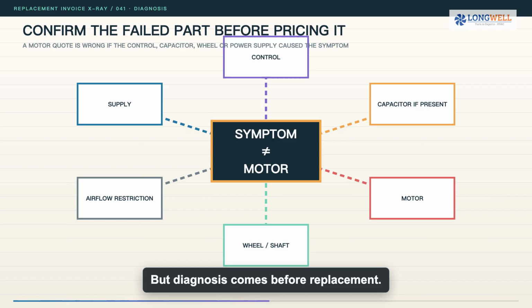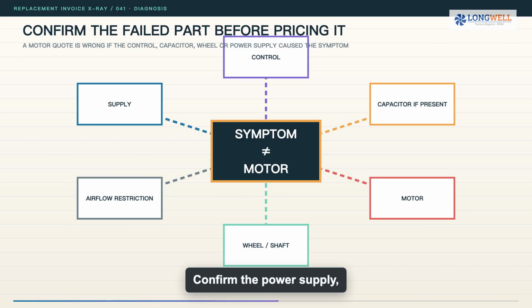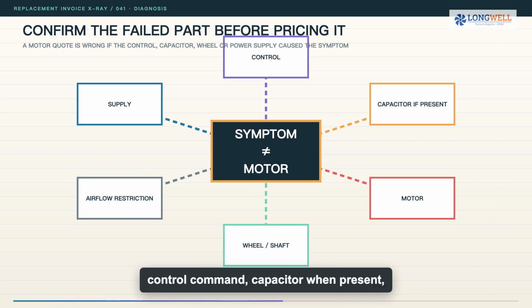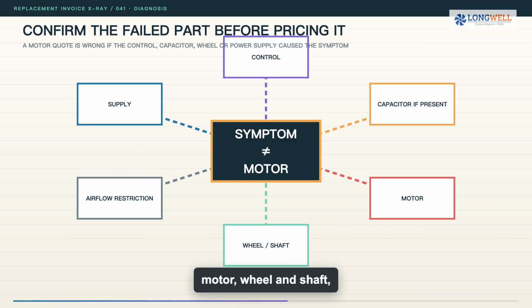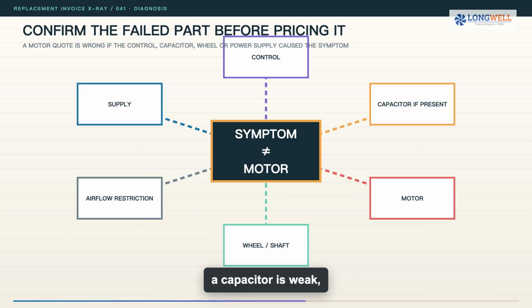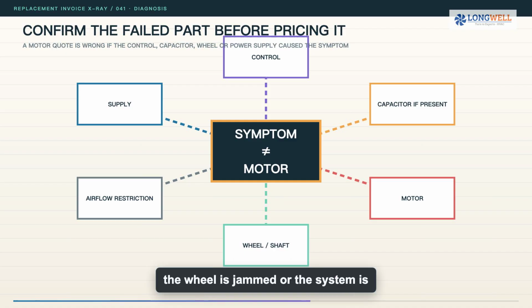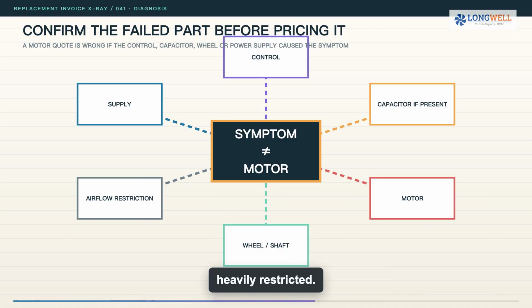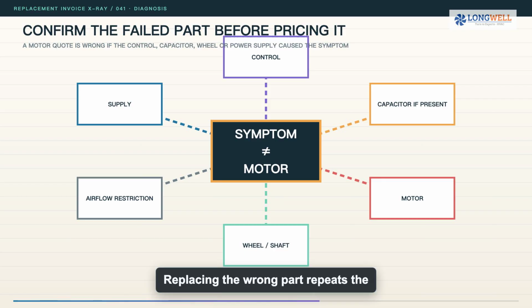But diagnosis comes before replacement. Confirm the power supply, control command, capacitor when present, motor, wheel and shaft, and airflow restriction. A blower can stop or underperform because the motor failed, but also because a control signal is absent, a capacitor is weak, the wheel is jammed or the system is heavily restricted. Replacing the wrong part repeats the failure and adds another visit.